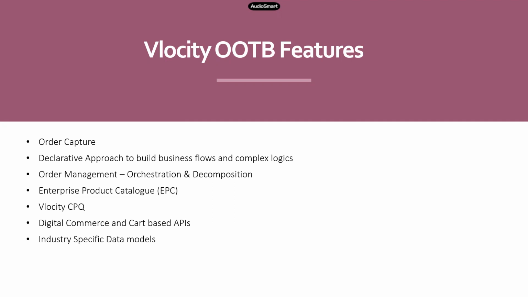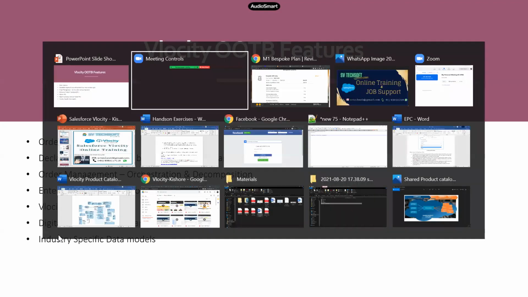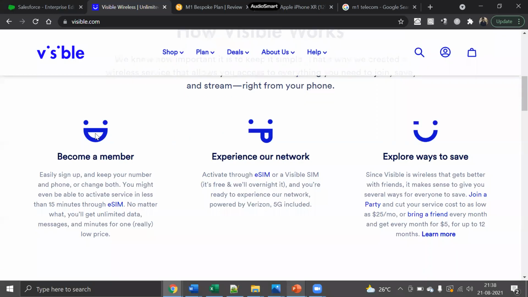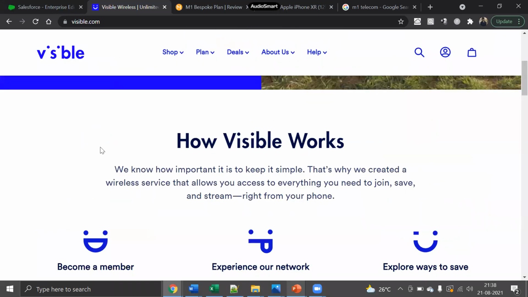But to handle the order management process, you need to have a proper streamlined architecture. Otherwise, it's going to be a big mess, because when I'm buying a mobile phone from a particular website, let's say this is another website, which is again using end-to-end Velocity. I mean, the UI is coming from a different system. There is a reason for that. We'll talk about it later.